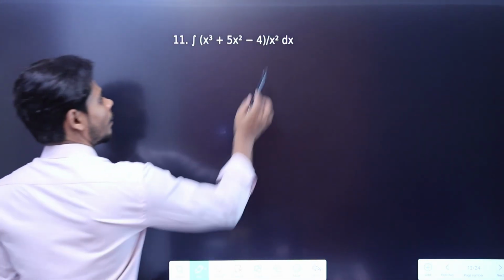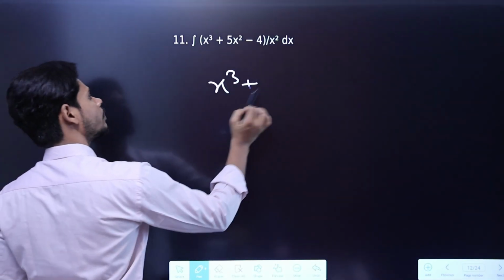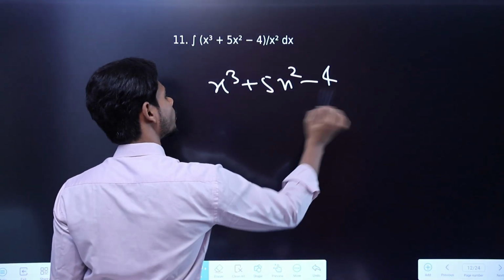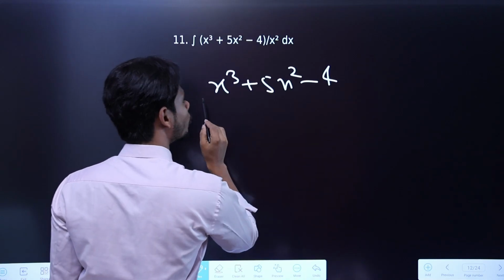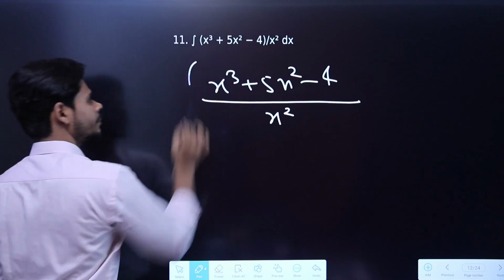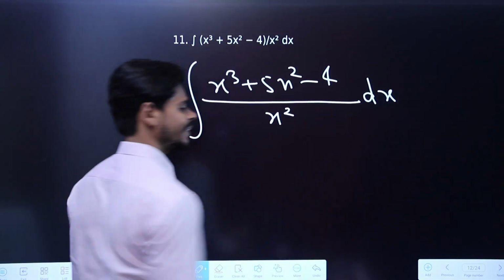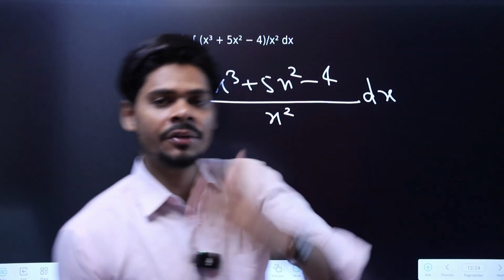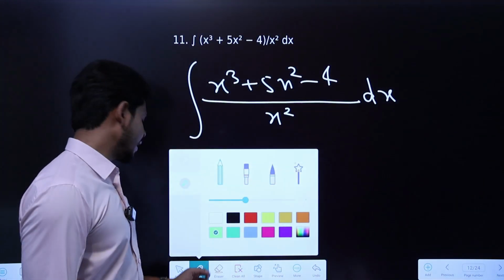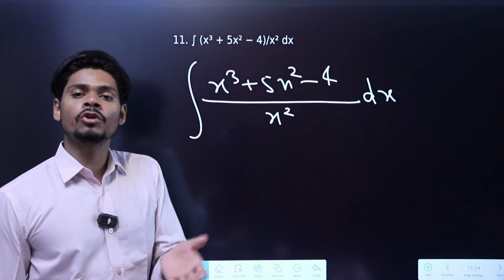Next, again a very easy question, but here we are given x cube plus 5x square minus 4 whole divided by x square, right? Let me tell you again, we don't know how to find the integral of questions given in division form. So in that case again we need to convert them into plus or minus.